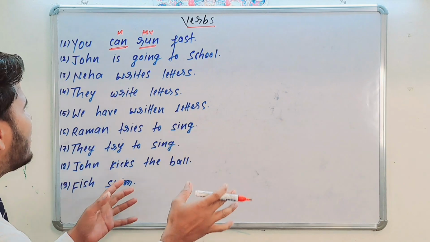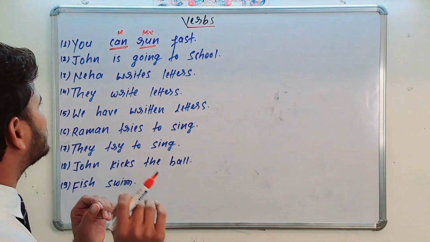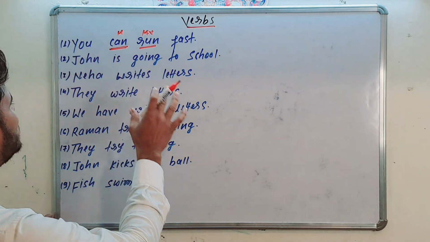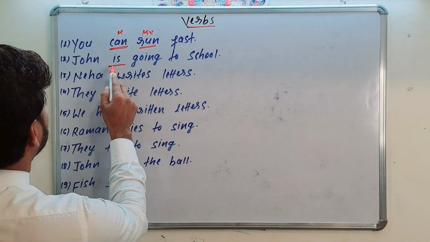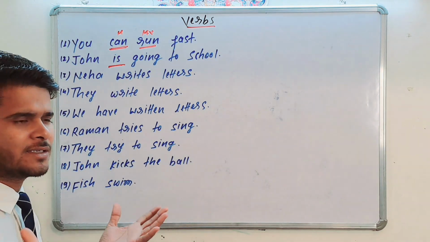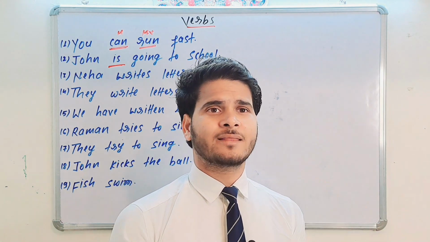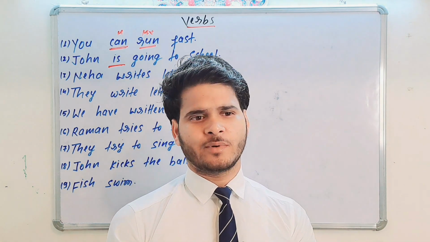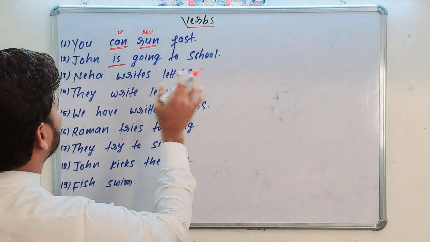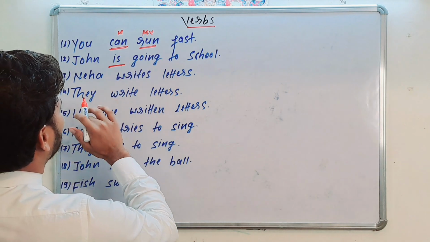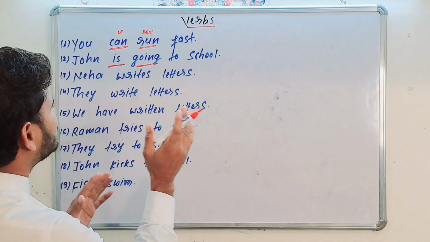Second one: John is going to school. Here, is is your primary auxiliary verb, which is used either as a helping verb or a main verb. John is going to school. Is is your primary auxiliary verb and going is your main verb, in the form of go.